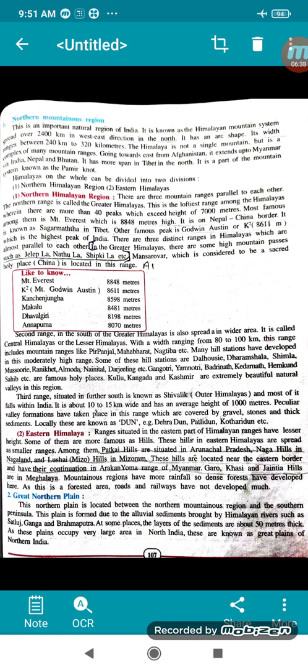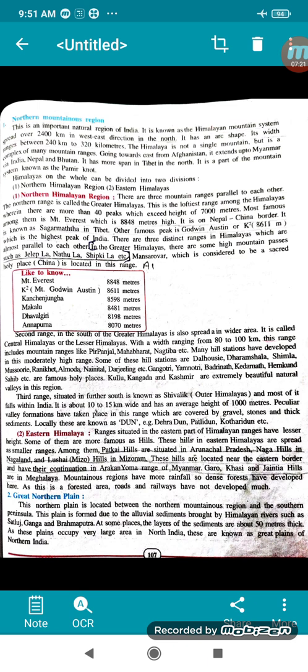Now comes the third one, which is called Outer Himalayas and also known as Shivalik. Most of it falls in India. It is about 10 to 15 kilometers wide and has an average height of 1000 meters. Peculiar valley formations have taken place in the range, which are covered by gravel, stones and thick sediments. Locally they are known as Doon. As you know, Dehradun is the capital of Uttarakhand. Patli Doon and Kotari Doon.